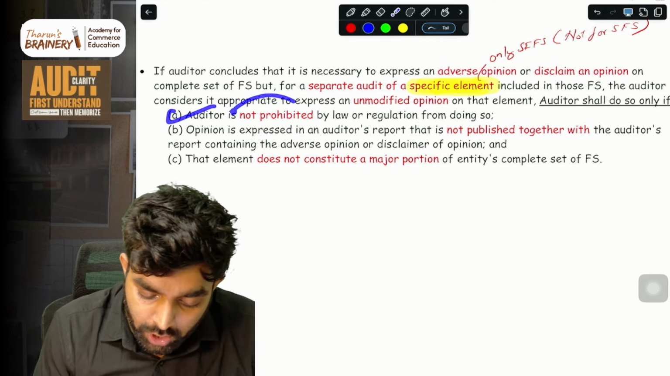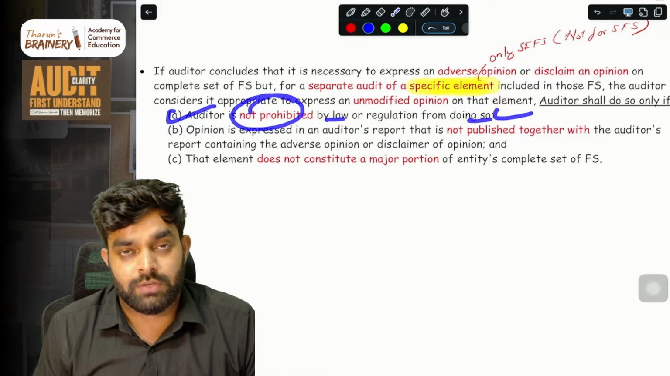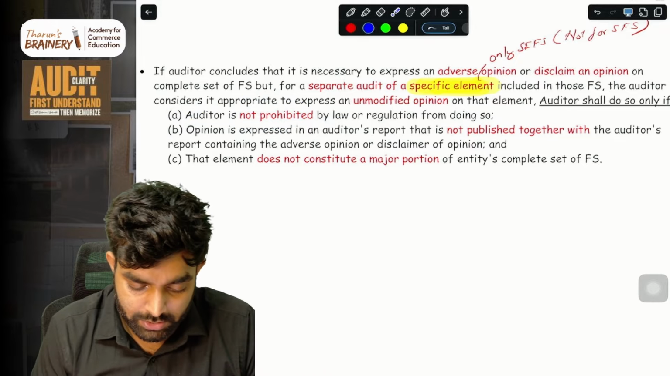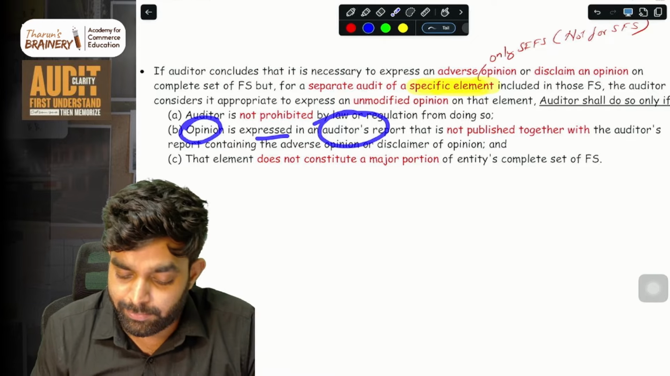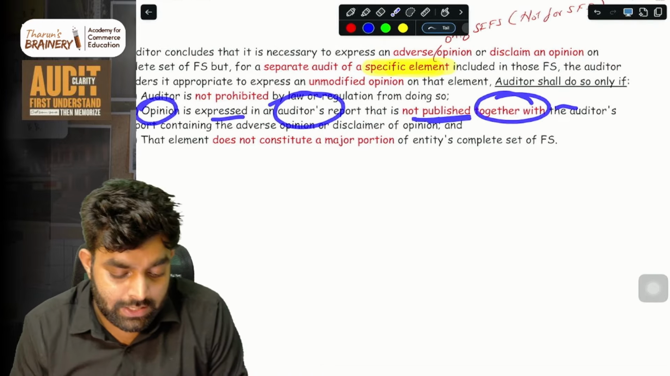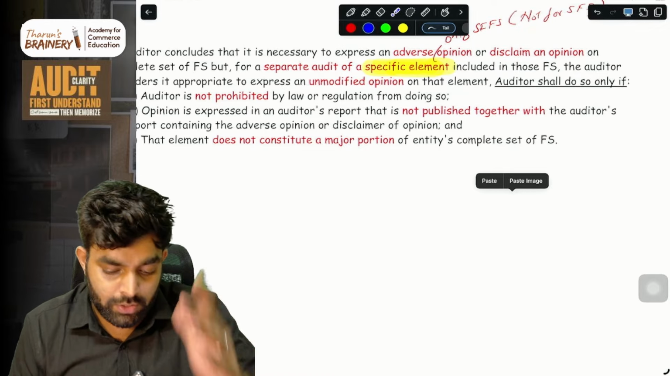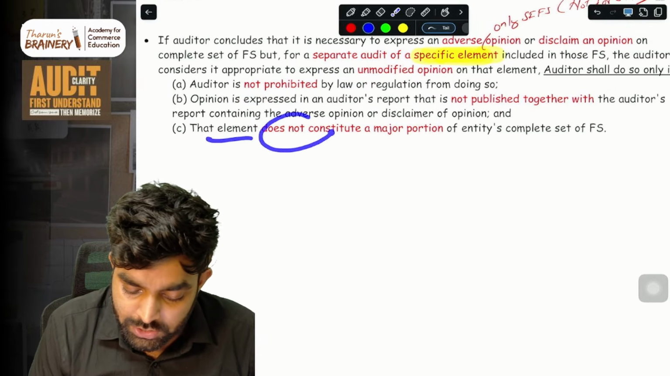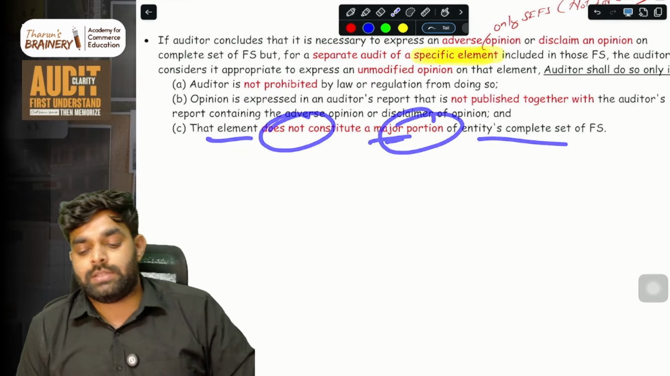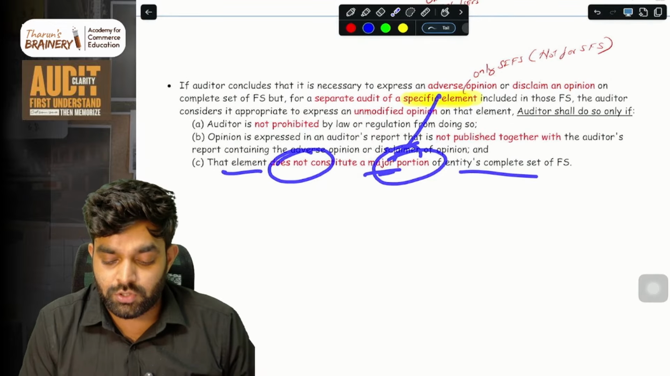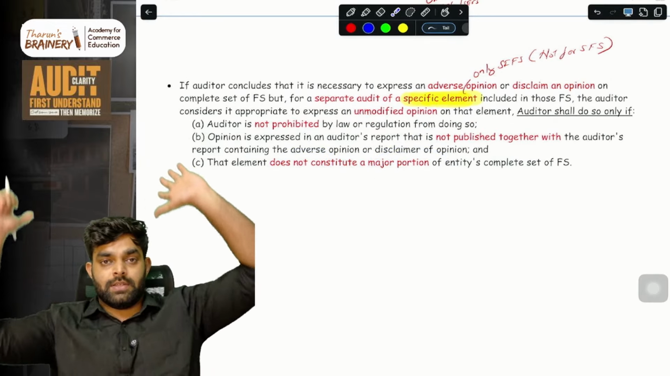The auditor is not prohibited by law or regulation from doing so. First of all, he should not be prohibited by law or regulation. The opinion is expressed in an auditor's report that is not published together with the audit report containing the adverse opinion. Both should not be published together, as I told you earlier. Then the element does not constitute a major portion of the entity's complete set of financial statements. That is, this element should not be a major portion of the entity's complete financial statements.